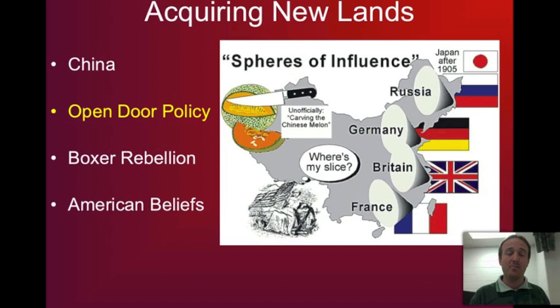What we find out about America during this time is that the United States firmly believes that getting access to resources in other countries and exporting goods to the United States is going to be extremely beneficial and extremely important to the survival of the United States. Whether that's right or wrong, that's up for debate, but that's what the United States really feels at this time.